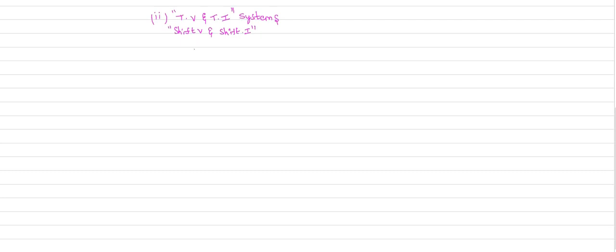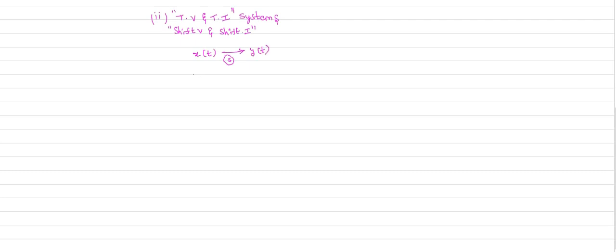How can you define these time variant and time invariant systems? I already told you, the definitions are very easy to understand, but when it comes to problem solving, it is somewhat difficult. To define these systems, let us apply an input x of t to your system. So your system produces the output y of t.